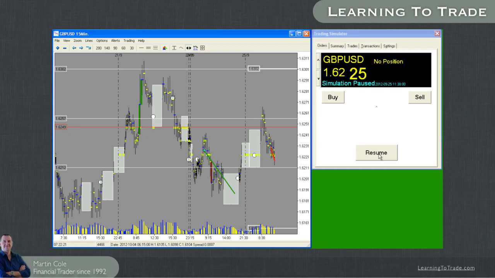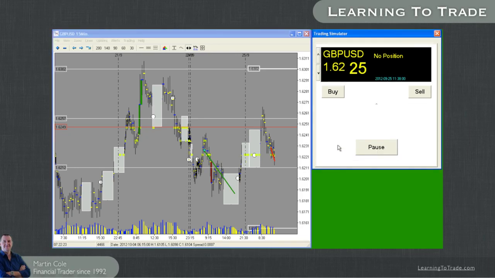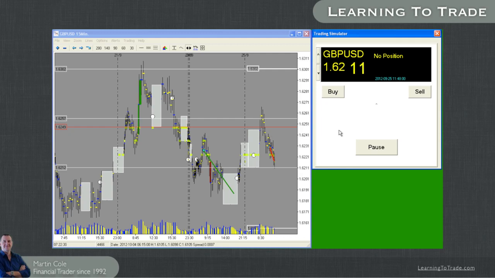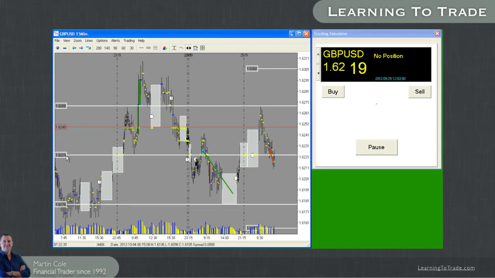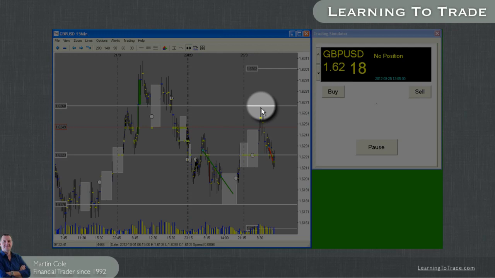Okay, let's give it a bit more. Let's resume the simulation and see what the next few bars deliver. See if they can give us some inside information into what's going on. What are the market makers up to today? Where is that profit release? Are we going to get a profit release to the upside, or is the profit release going to go to the downside? In other words, is that the actual high of the market at this point here? And are we now getting into a down move?